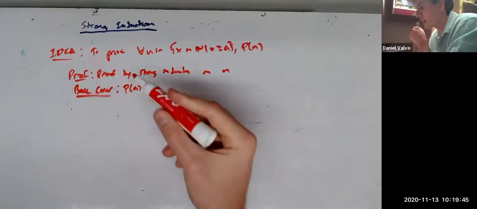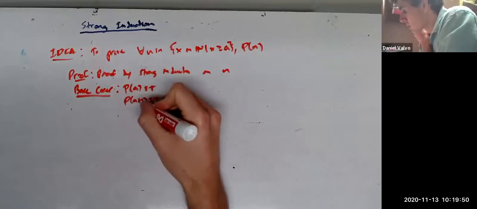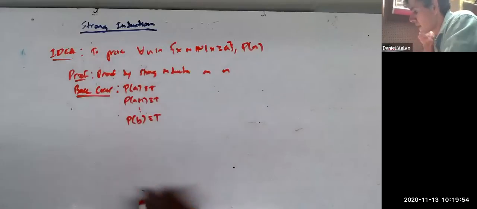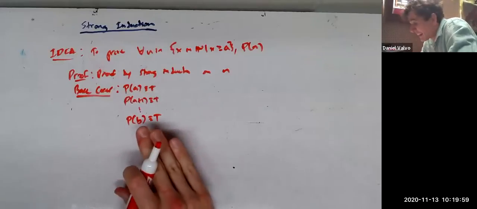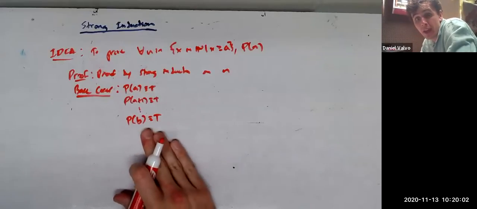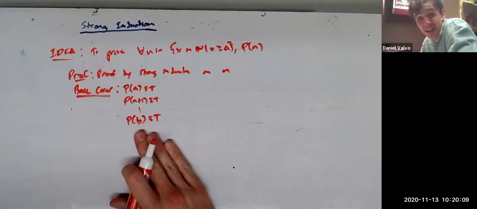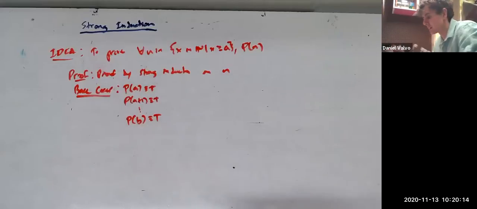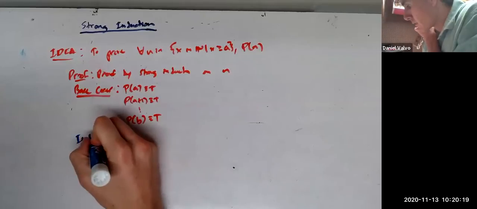So anyway, we'll prove P of a is true, and then we'll prove that P of a plus 1 is true. And then you keep going, and eventually your last base case will be P of b is true, where b is a number bigger than a, and it's the last number we'll verify. Everything else, we're going to use the previous steps via the inductive step. So then after the base cases, you have, of course, the inductive step.